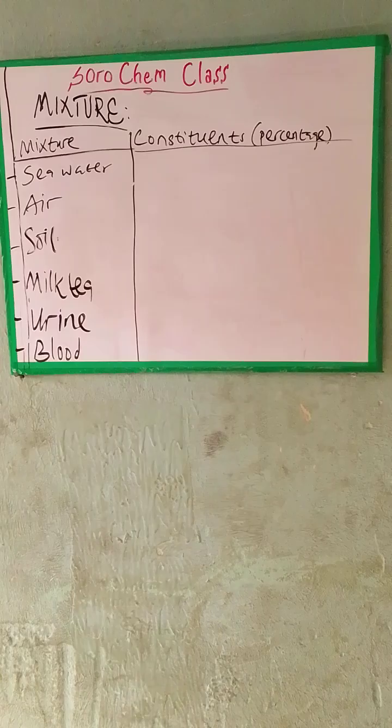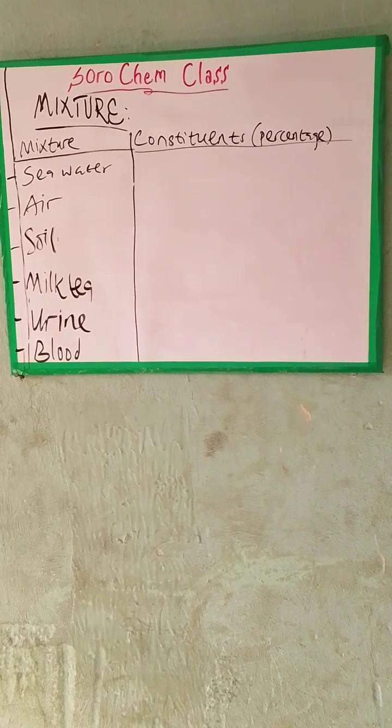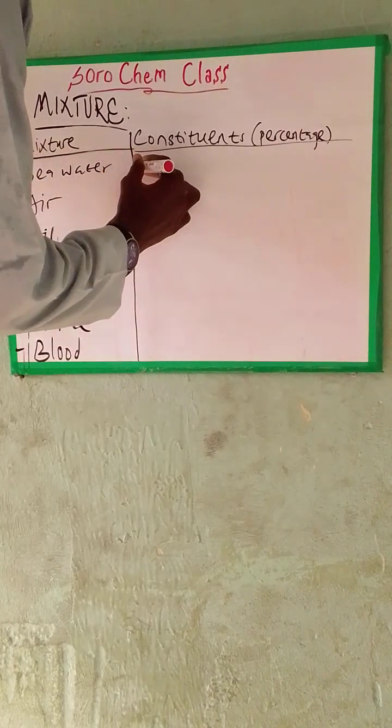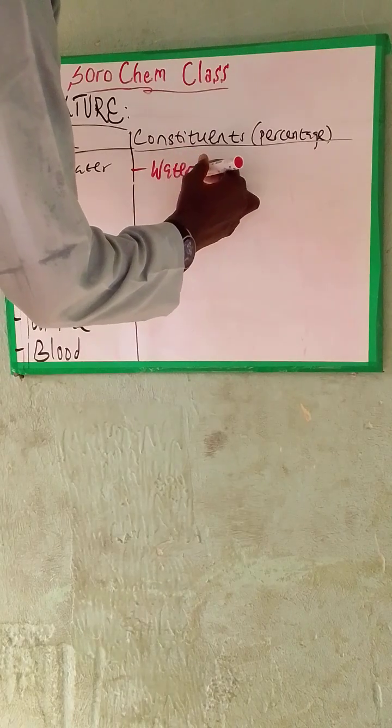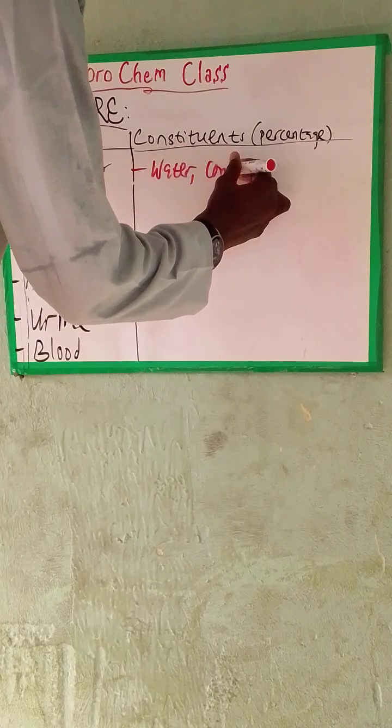Now, the best example we have is seawater. There are some substances that make up this seawater. We have water. We have common salt.